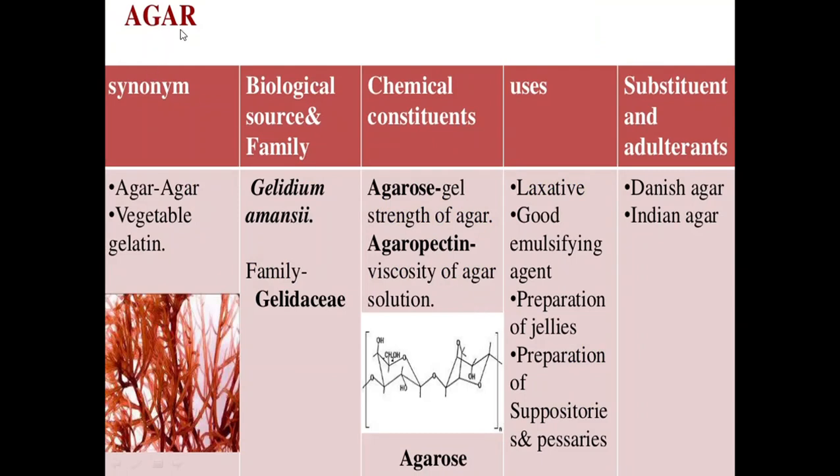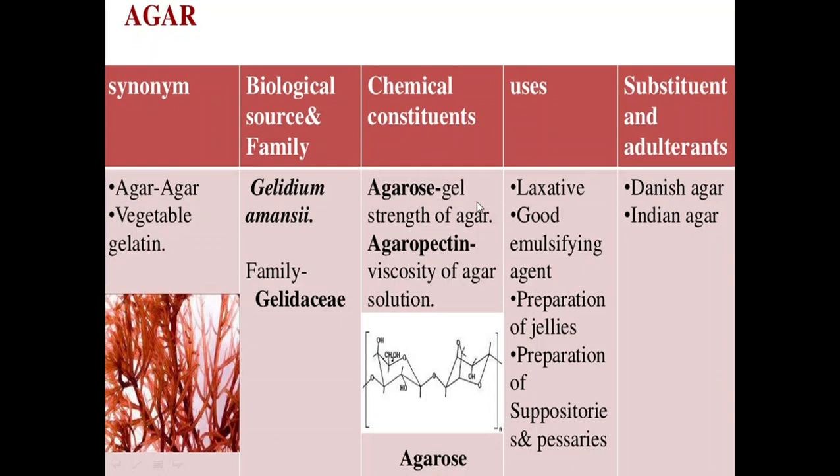Next is agar. The synonym for agar is agar-agar. It is also known as vegetable gelatin. Next is biological source and its family. It is a dried gelatinous substance obtained from Gelidium amansii, which belongs to the family Gelidiaceae. The chemical constituents present here are agarose and agaropectin.